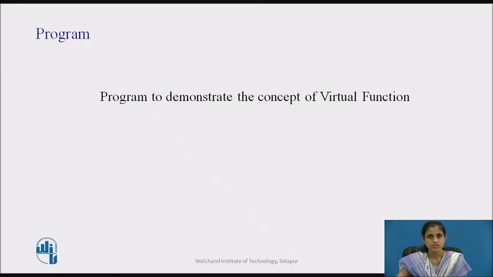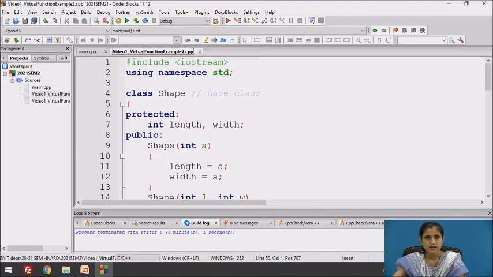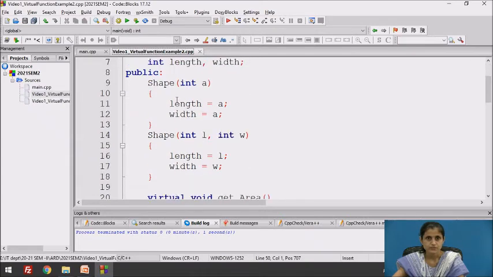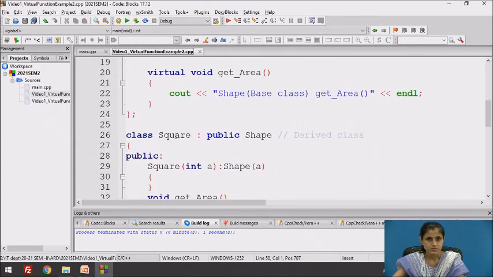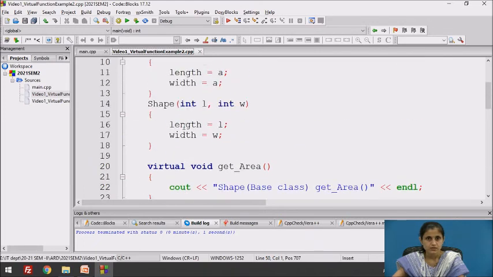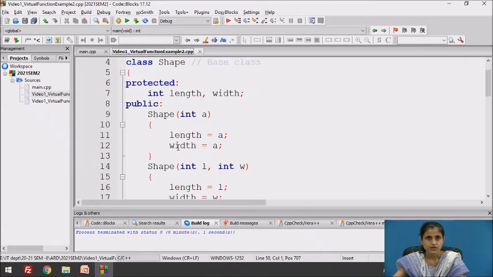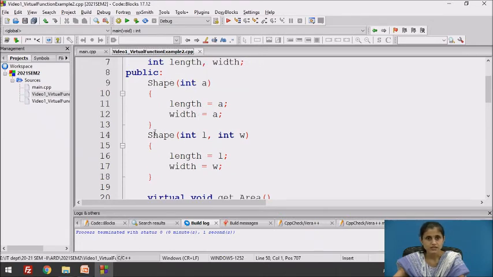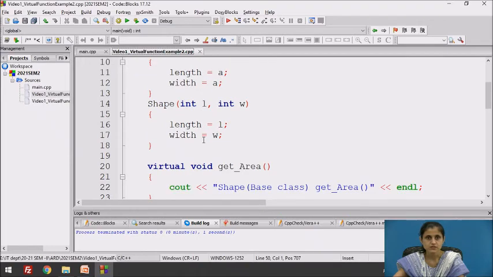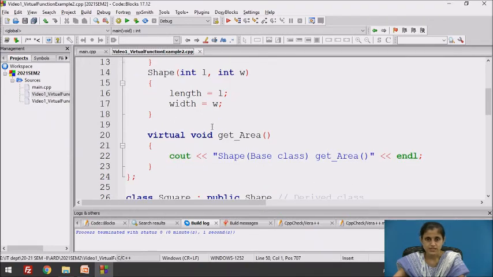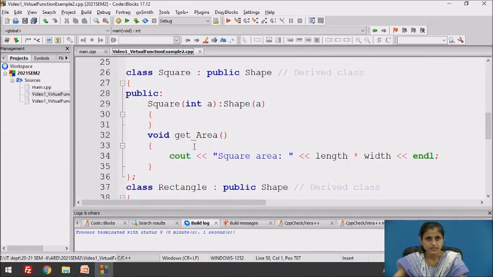Let's see one more program which demonstrates the concept of virtual function. The program has one base class, that is shape, two derived classes, square and rectangle. Base class shape has two data members, length and width. It has two constructors. First constructor with one integer parameter, second constructor with two integer parameters, and base class contains virtual function getArea. It is overridden in the derived classes.